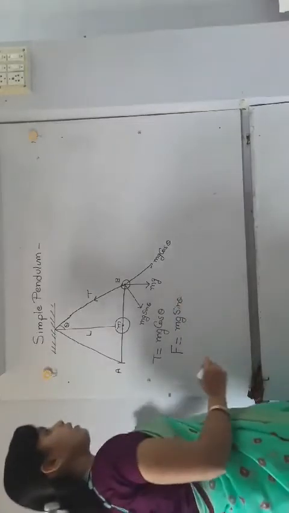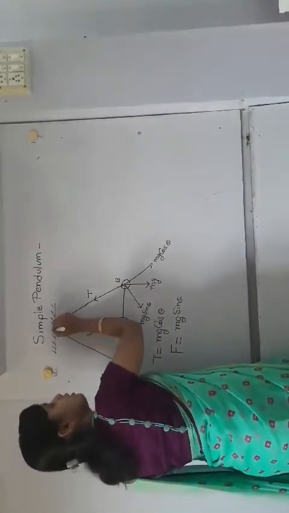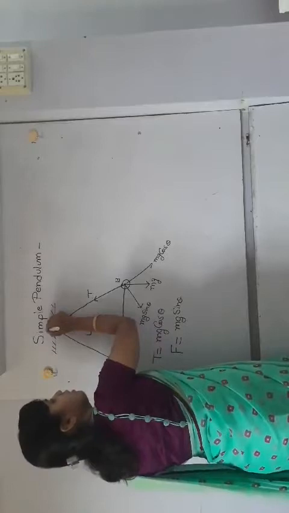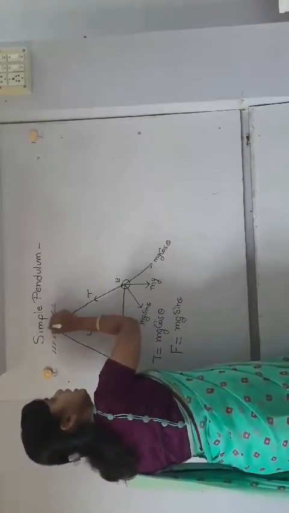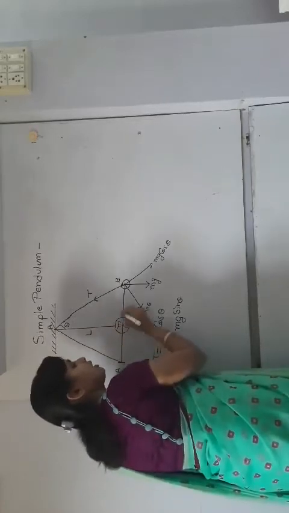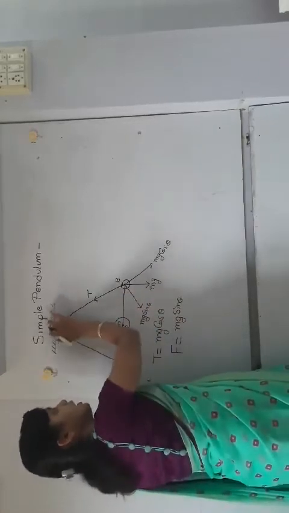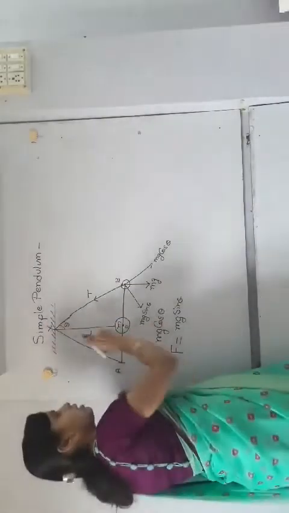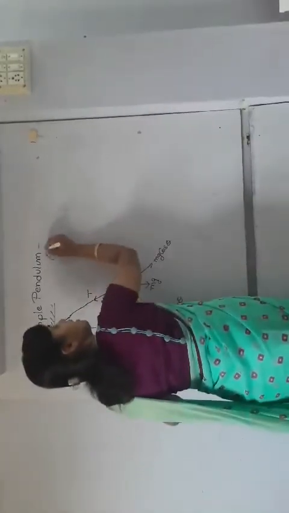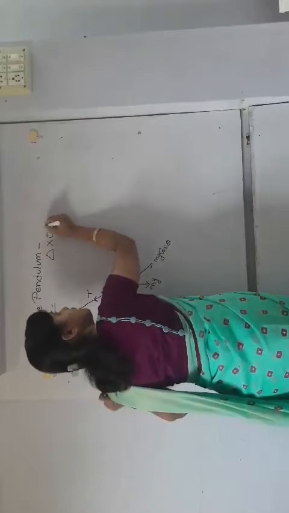Okay, now consider, suppose this is O and this is B. Don't take A here, we have already taken A, so let us consider it as X. Now consider triangle XOB.